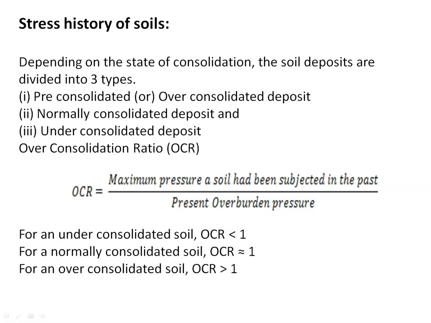Then, stress history of soils. Depending on the state of consolidation, soil deposits are divided into three types: pre-consolidated or over-consolidated deposit, normally consolidated deposit, and under-consolidated deposit. How do we find whether it is pre-consolidated, under-consolidated, or normally consolidated? Based on the over-consolidation ratio, which is the ratio of the maximum pressure a soil has been subjected to in the past to the present overburden pressure.